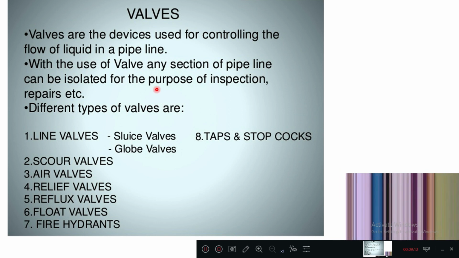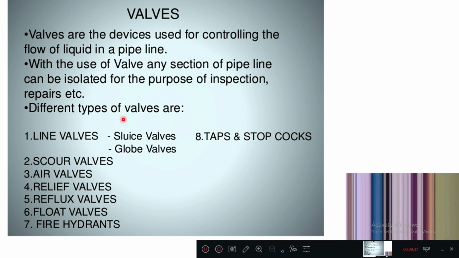Here we go for valves. Valves are the devices used for controlling the flow of liquid. With the use of a valve, any section of the pipeline can be isolated. With the valve we can do any type of supply cutoff. We can make isolation for the purpose of inspection and repairs.